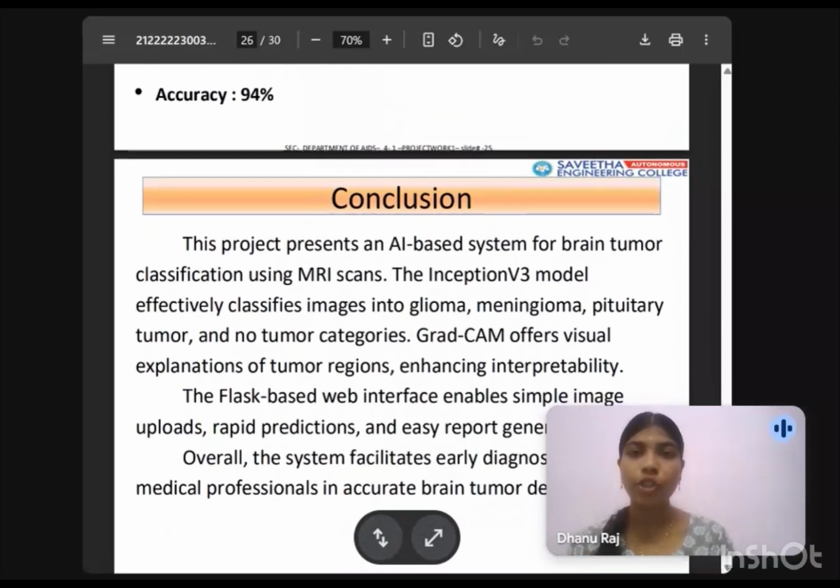Conclusion. In conclusion, this project presents an AI-based brain tumor classification system using MRI scans. The Inception V3 model efficiently classifies tumors and GradCam provides the visual explanation, making the system accurate, interpretable, and useful for assisting medical professionals in early diagnosis.